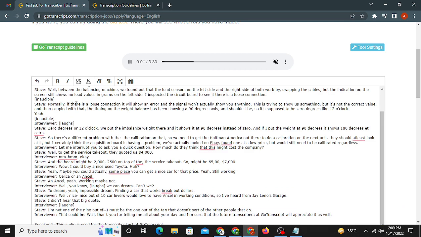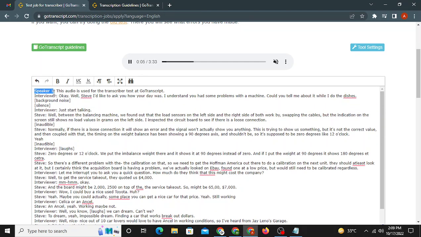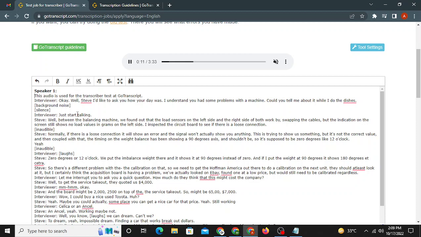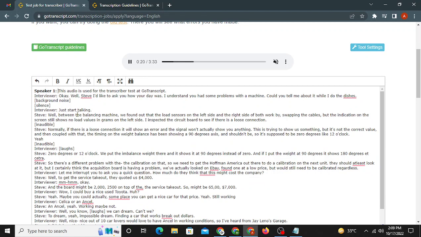The first rule over here is always bold the speaker labels like this, and do not start your transcription in the new line. This is a very major rule of GoTranscript. If you do this, even though your transcription is 100% correct, they're going to mark you as failed.